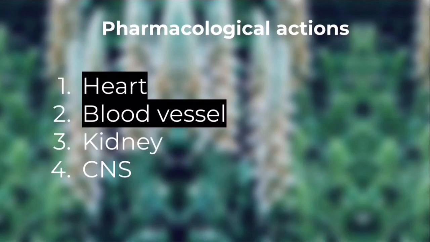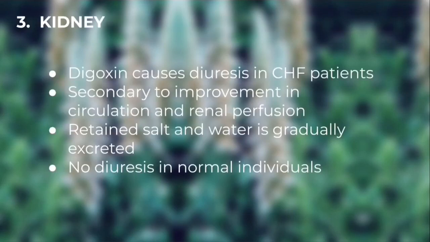So we completed heart and blood vessel, and the two remaining are kidney and CNS. Let's see what is happening in kidney. Digoxin causes diuresis in congestive heart failure patients, and no diuresis in normal individuals. Digoxin causes diuresis in congestive heart failure patients secondary to improvement in circulation and renal perfusion. We know there will be improvement in circulation, and there is also improvement in renal perfusion.